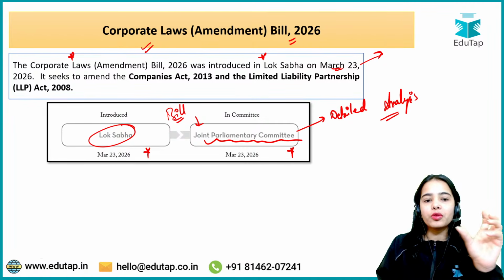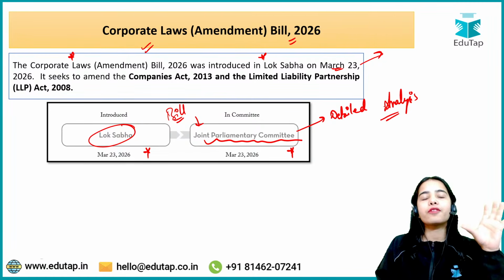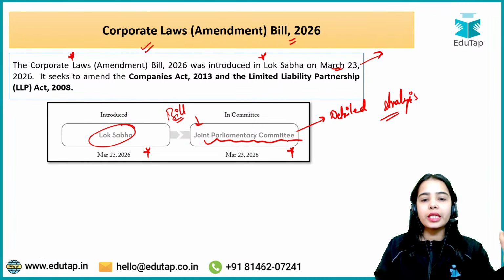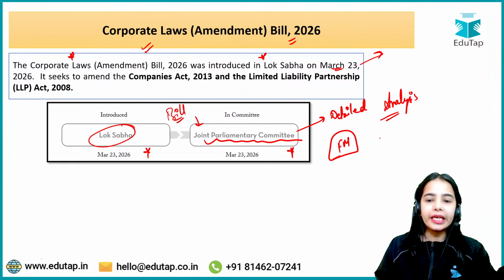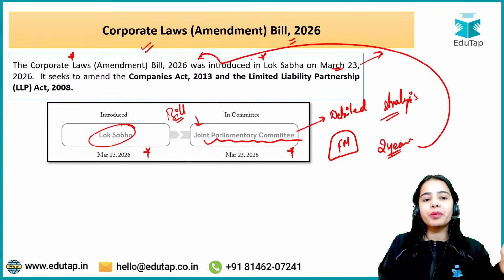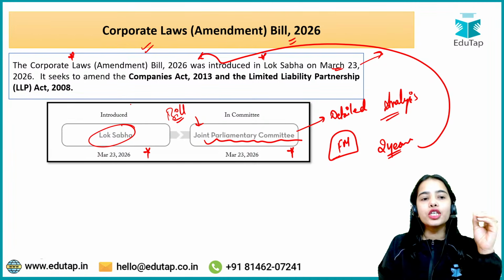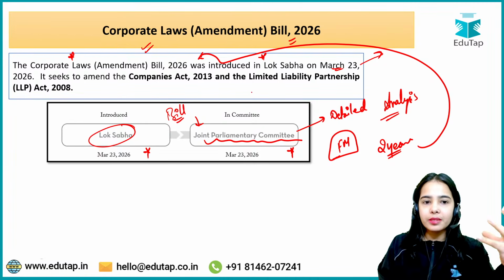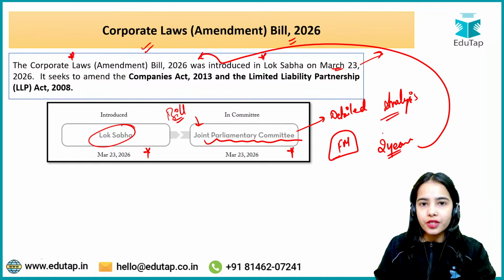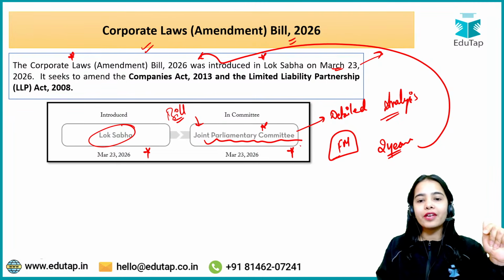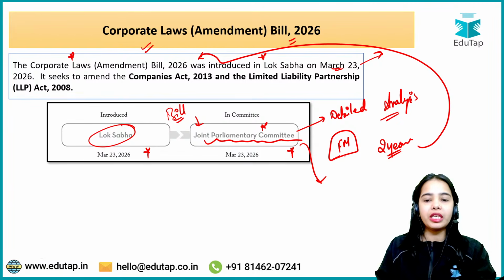Why has this particular bill been sent to the Joint Parliamentary Committee? Because there were a lot of discussions happening around this bill, and a lot of objections regarding it. But the finance minister of our country, Srimati Nirmala Sitharaman, said that already 2 years have been taken to bring this amendment bill, and it has been brought with detailed discussion with the different market players. So basically the government wants to bring this bill, but there were a lot of objections from the opposition party, and that's why this bill has been sent to the Joint Parliamentary Committee, which will have to provide its detailed analysis on the bill soon.